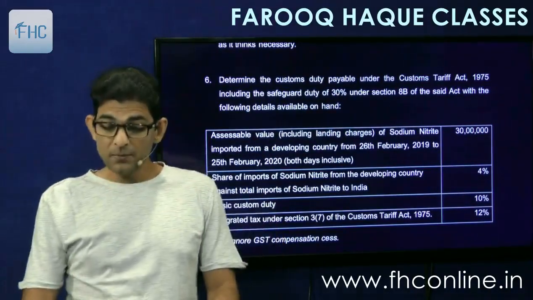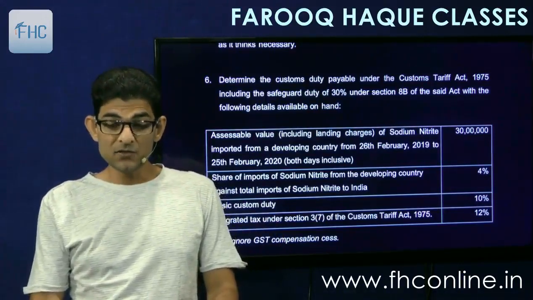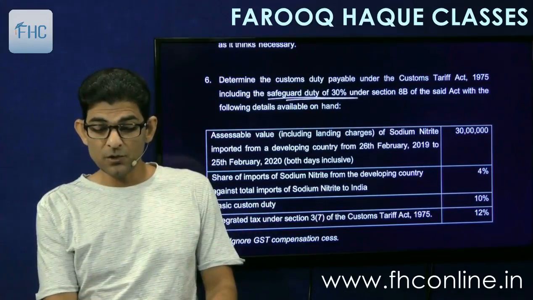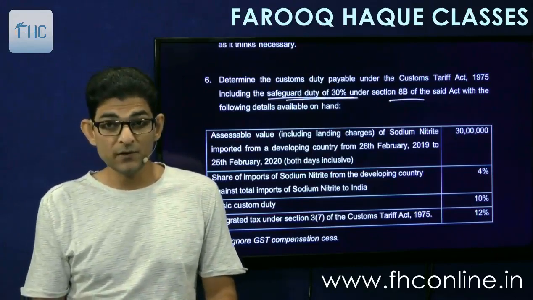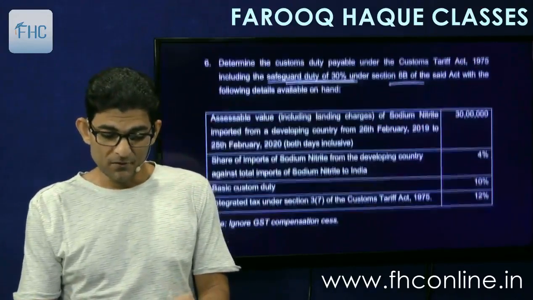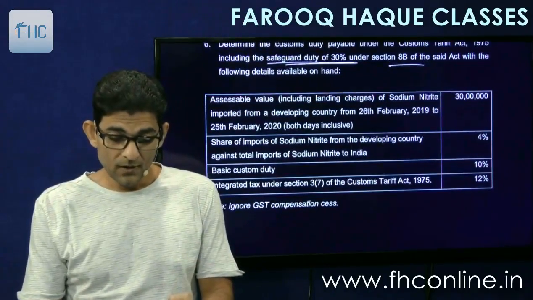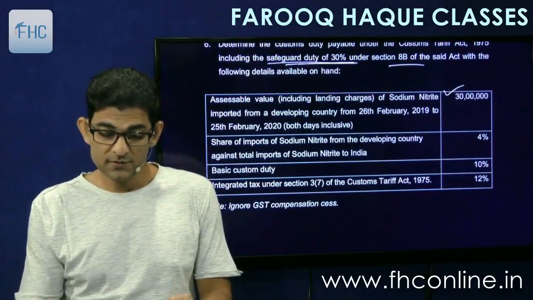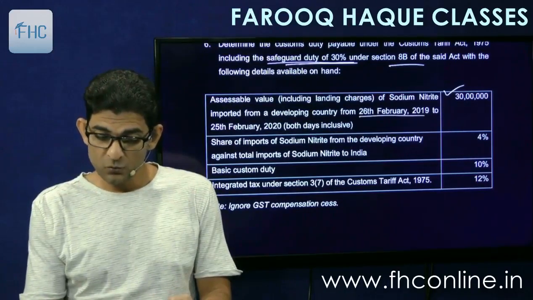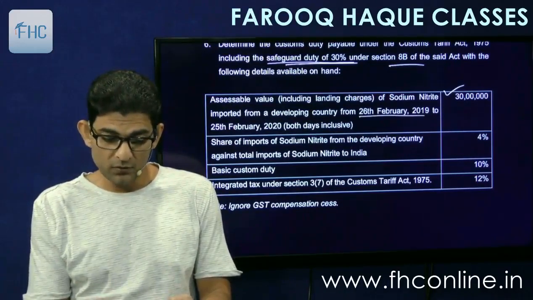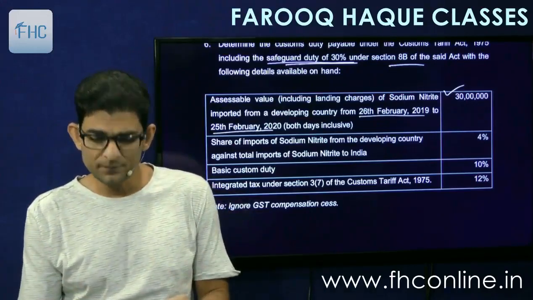Determine the customs duty payable under the Customs Tariff Act of 1975, including the safeguard duty of 30% under section 8B. So there's a safeguard duty also at 30%. Apart from the basic customs duty and other cess, etc. Assessable value is 30 lakhs. Okay. From 26th February 19 to 25th February 20, both days inclusive. So it's a figure of 1 year.